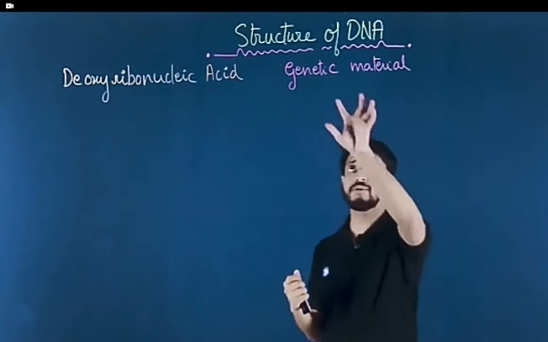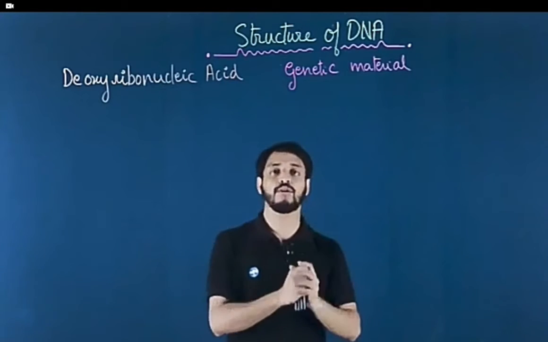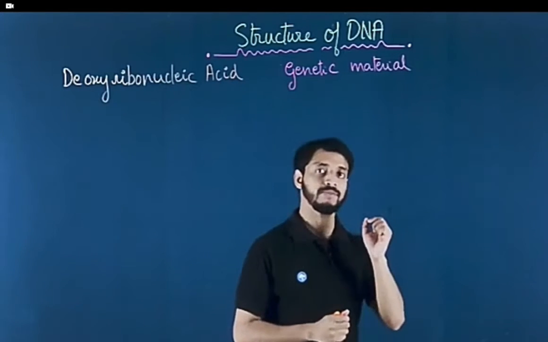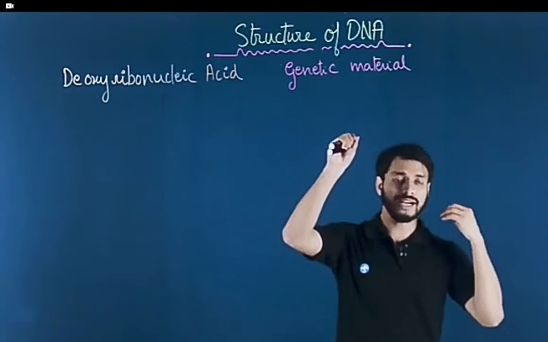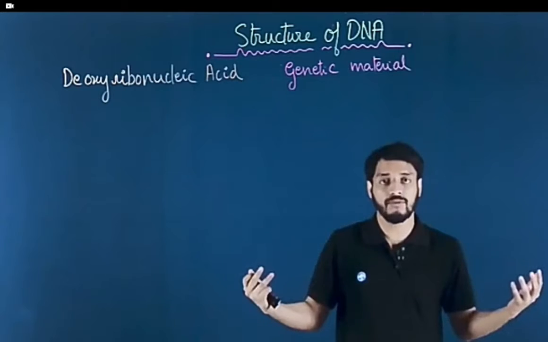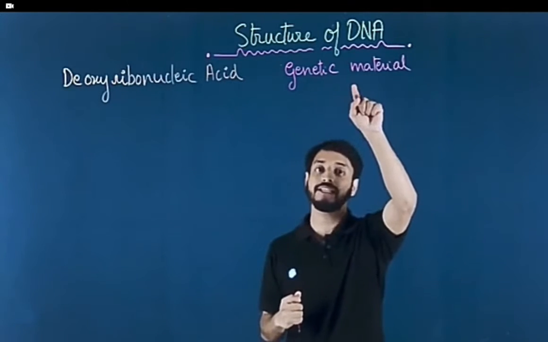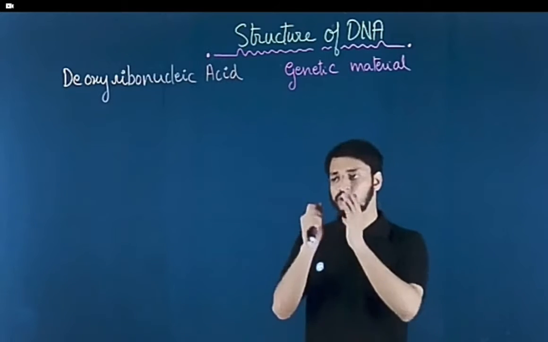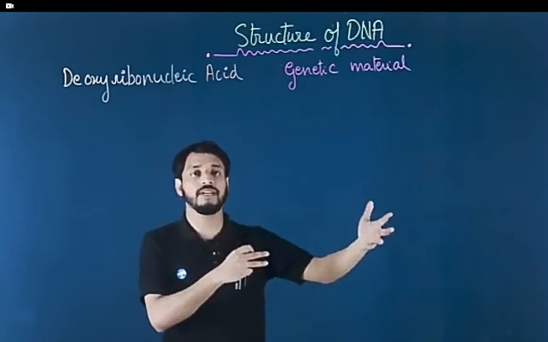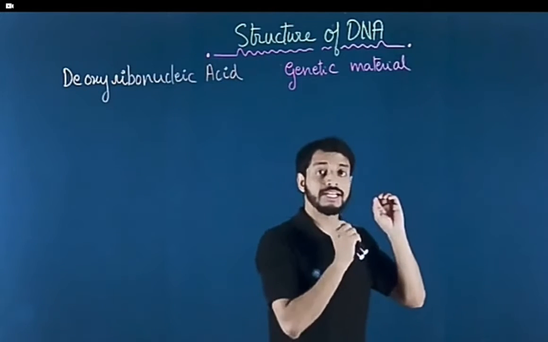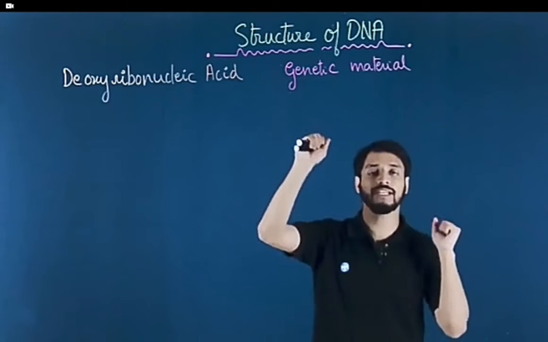Now, the question is, what do we mean by genetic material? Genetic material is the most important component of the cell, which is present inside the nucleus. Why? Because whatever a cell is performing, whatever we are performing, everything is encoded inside that genetic material, which is the DNA. Whatever proteins are synthesized, whatever hormones are synthesized, whatever secretions are happening, how a particular cell is functioning, it is all encoded inside that DNA molecule.